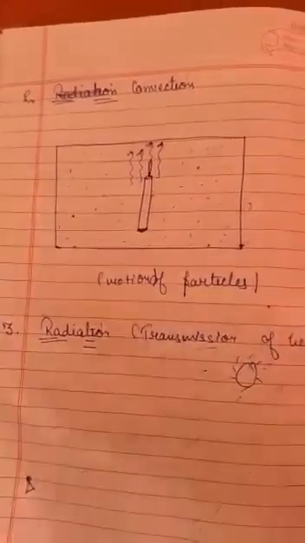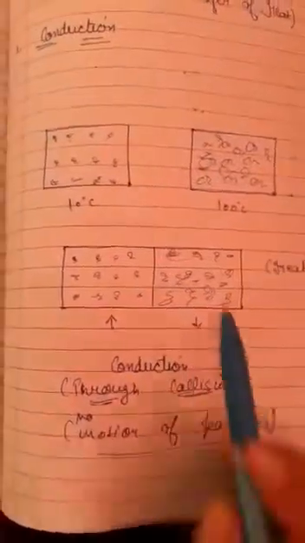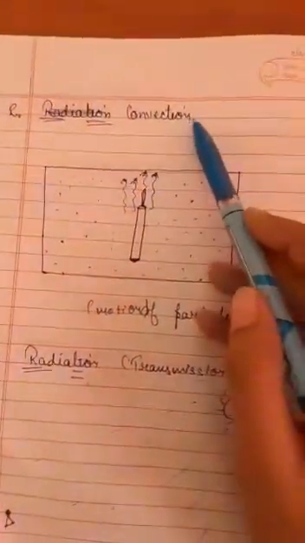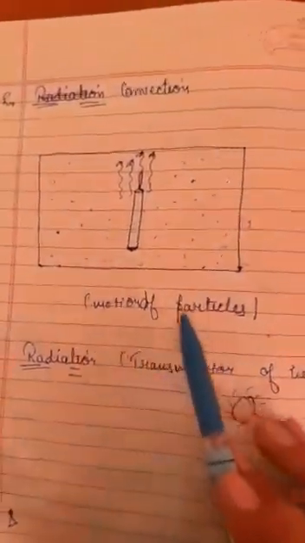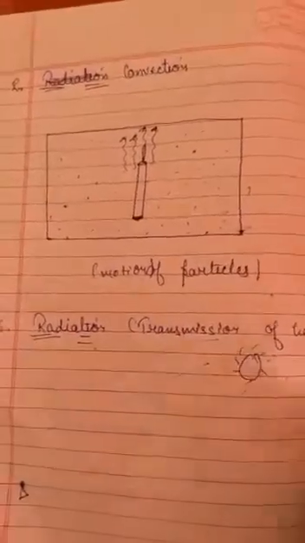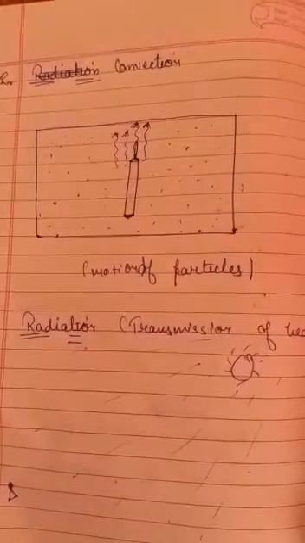So these were the methods by which heat transfer is possible. The first one we discussed was conduction, which is through collision, with no motion of particles. The second one we discussed was convection, in which motion of particles is considered. The third one is radiation, in which transmission of heat has taken place. So these are the methods of heat transfer. In the next video we will discuss thermal conductivity.